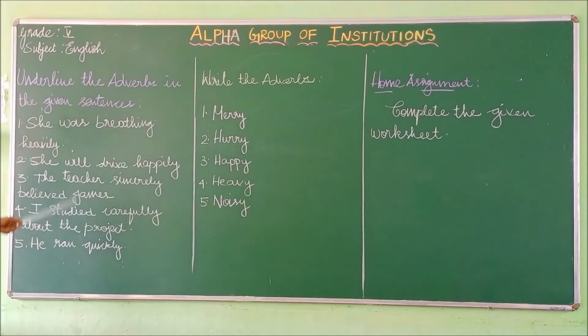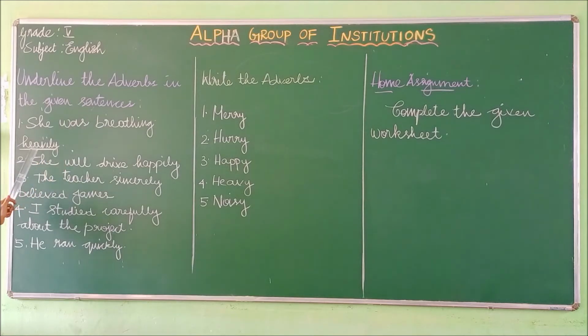So look at the first sentence. She was breathing heavily. So what is the adverb here? Yes, very good. Heavily is the adverb in this sentence because it ends with ly. The word that ends with ly is known as an adverb.